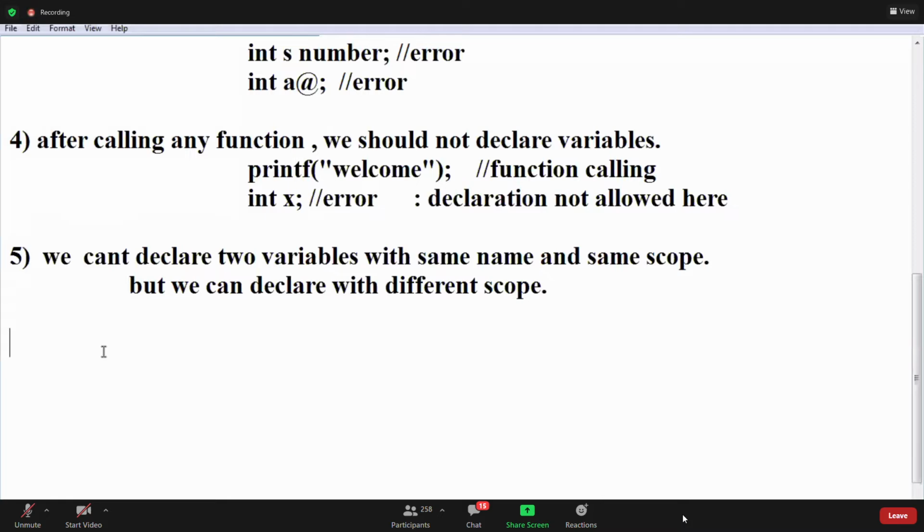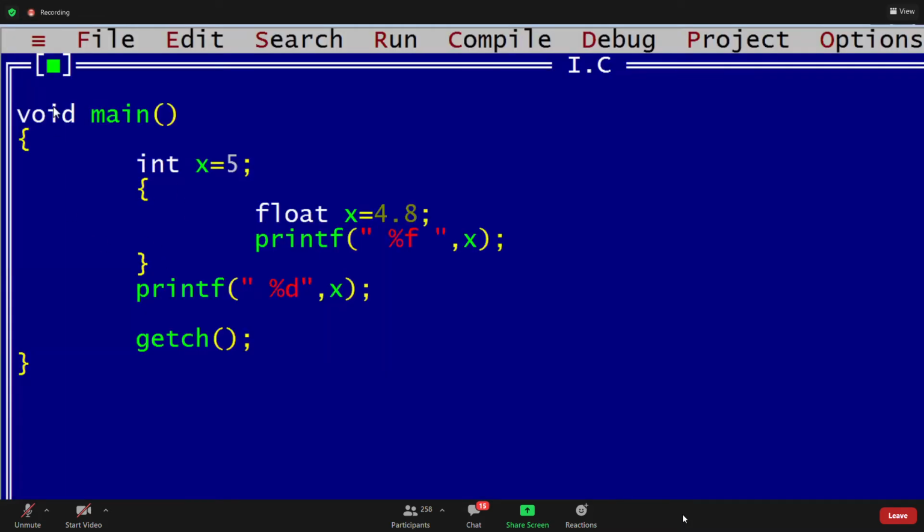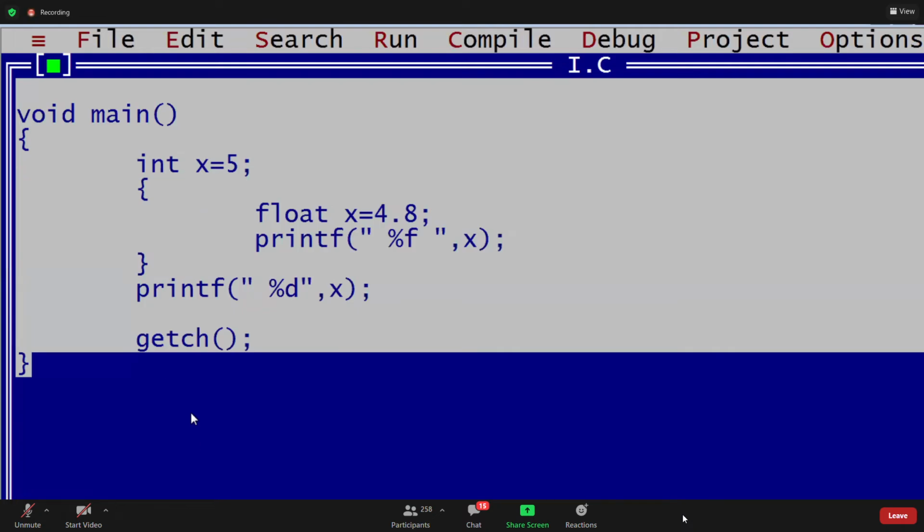Next, the sixth rule. This program is completed, right? You can write like this. Guys, what is the sixth rule? Somebody said that the sixth rule is keywords are not allowed, right? Yes, we check it. What are the keywords?